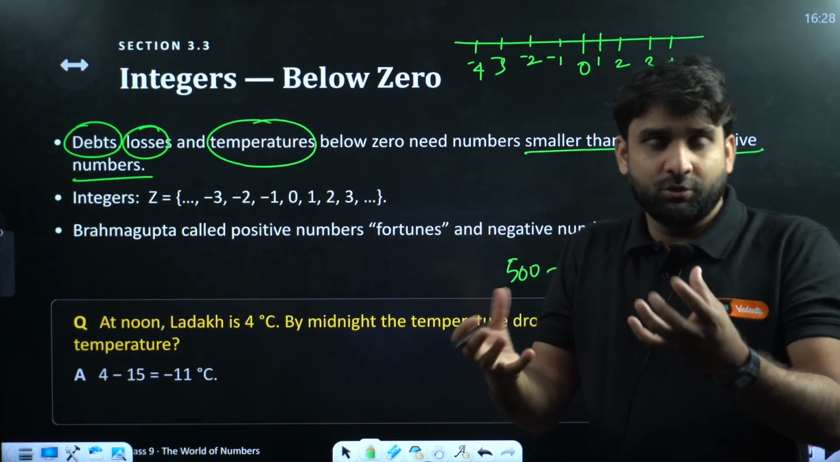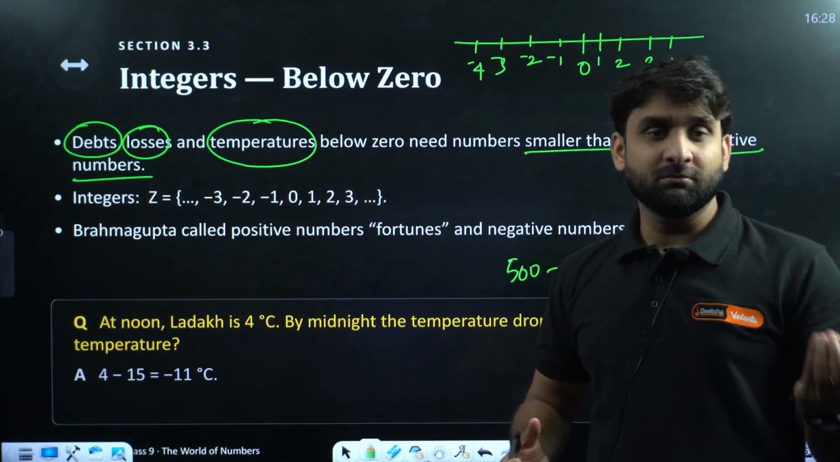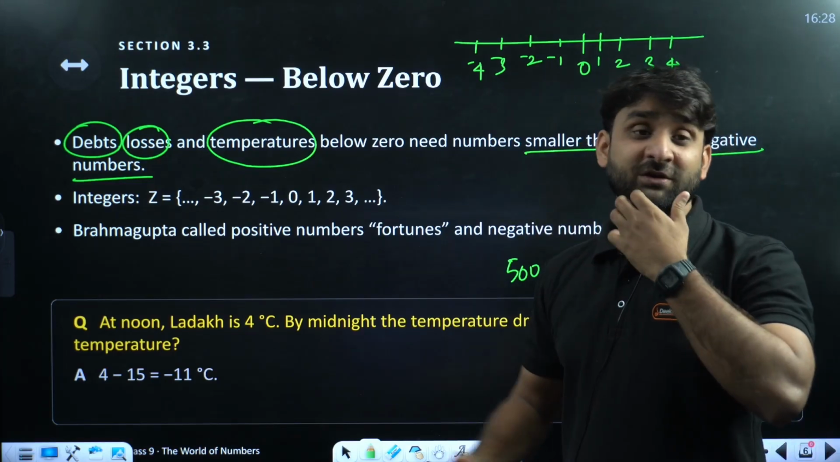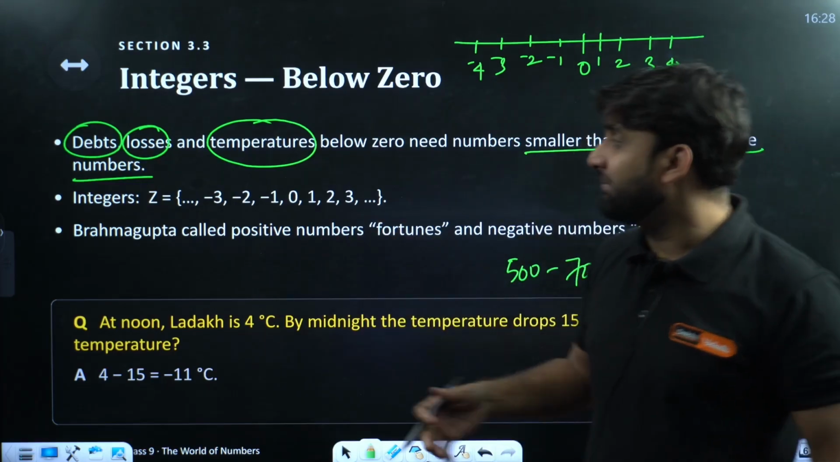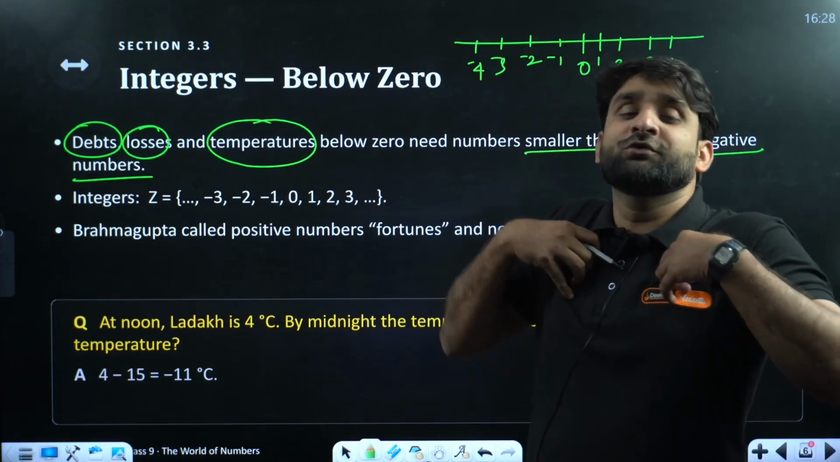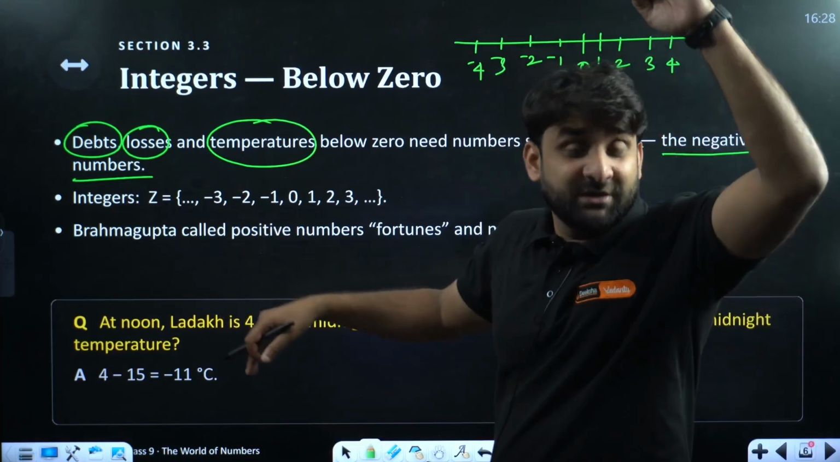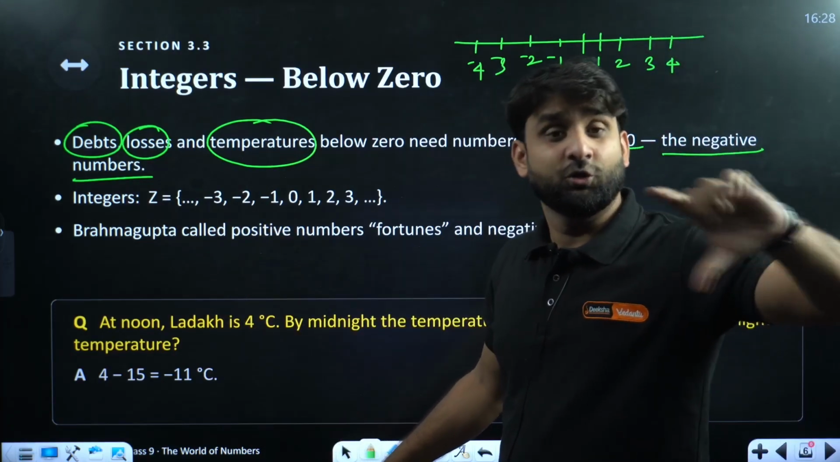of borrowing. You have taken some amount, you have borrowed some money from your friends, so you are under debt. Losses, when you have lost something. Temperature, when the temperature is going down below zero.